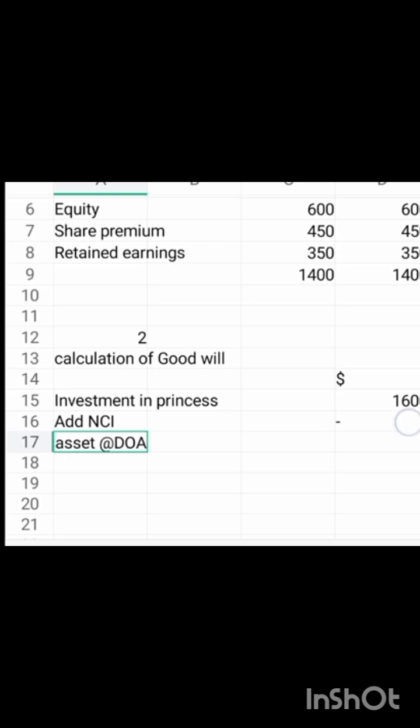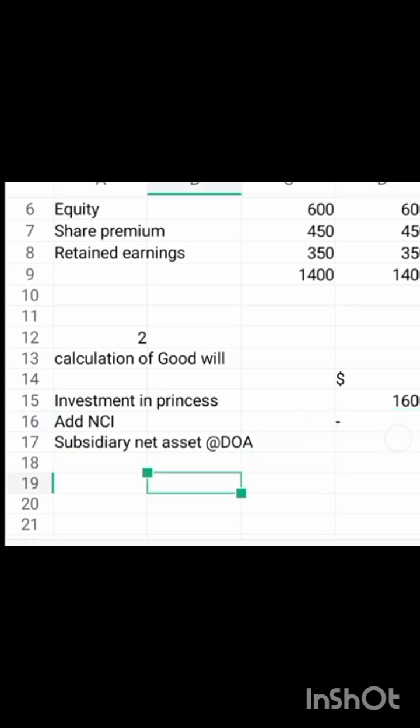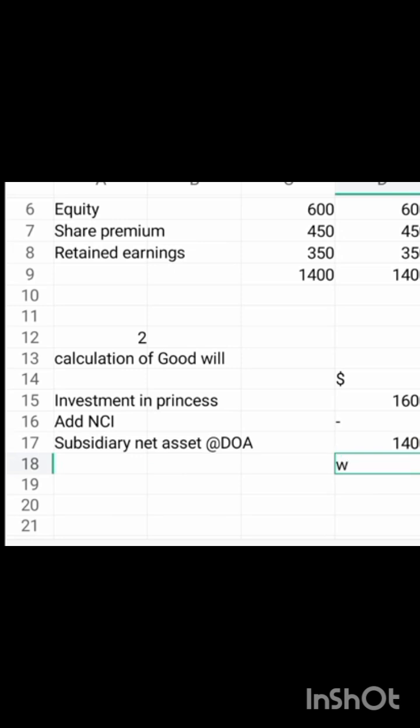At DOA, which is how much? The one we calculated, the 1,4. Put the 1,4 here. So the answer will be 200. We have positive goodwill because your purchase consideration, if you had investment in Princess plus NCI is 16, that means it is greater than what? The value of that asset, which happens to be 200. Alright, so let us calculate.